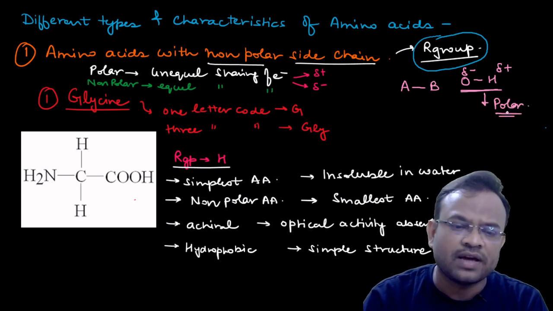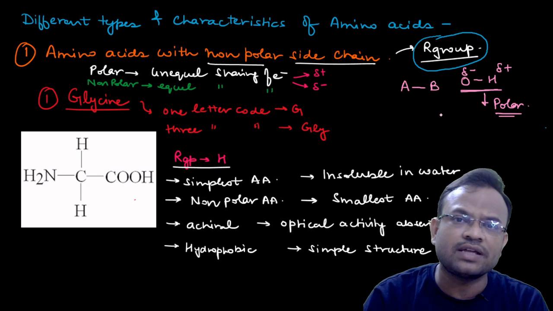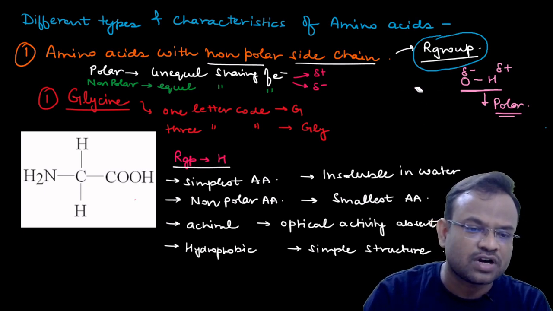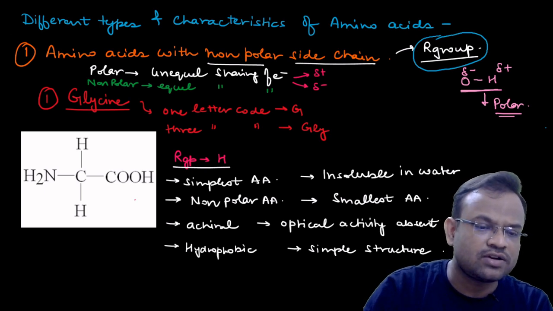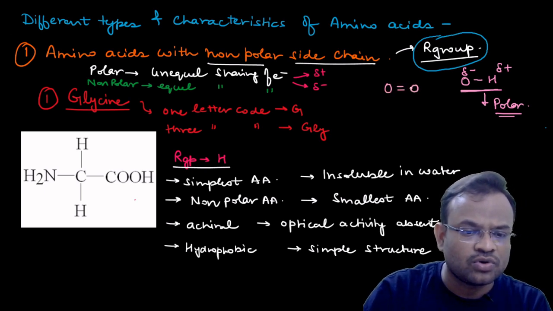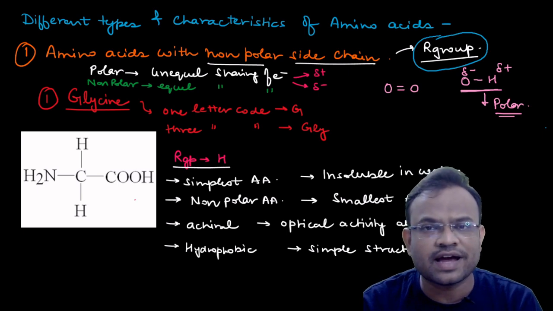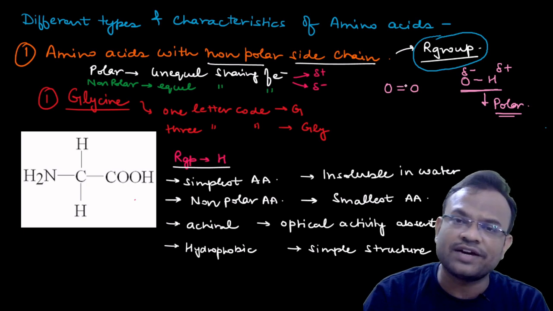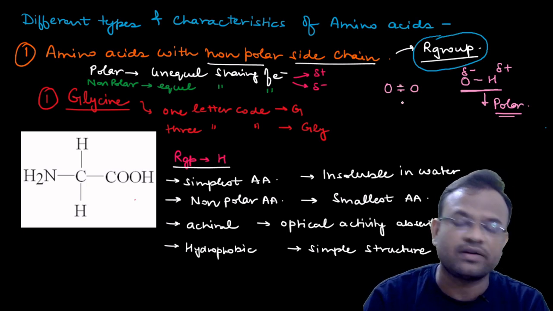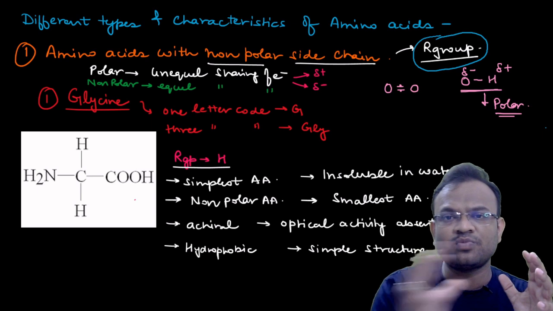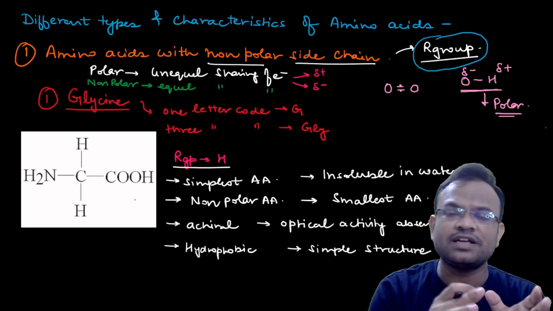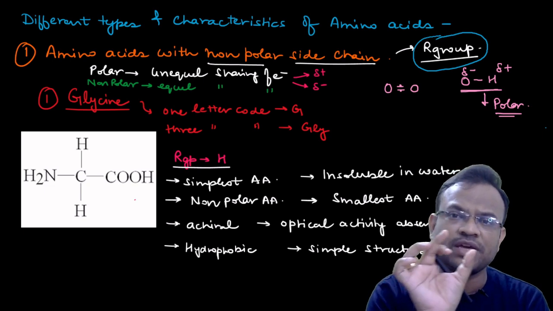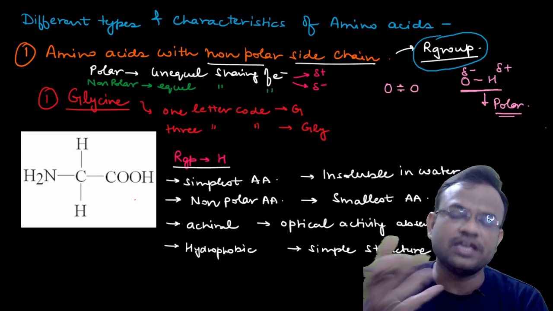You understood that? Suppose I am talking about another thing, A and A, or let us take oxygen and oxygen, O double bond O. Now you know that two oxygens are interacting with each other, both have the same electronegativity, so the electrons will be shared equally, right? No oxygen will be able to pull the electrons towards itself more than the other one. So the sharing of the electron will be just equal.